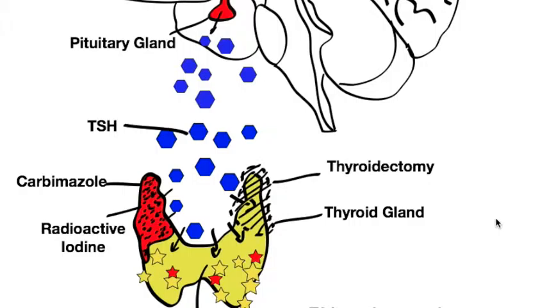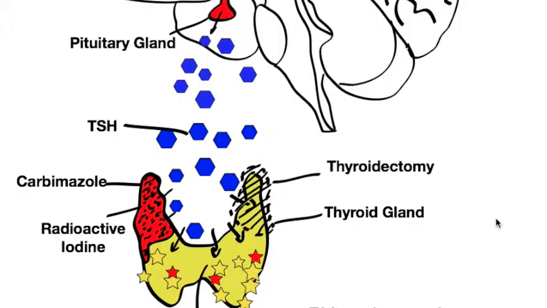The second underneath is radioactive iodine. Now that is taken orally again, and that is absorbed by the thyroid gland, and from within the gland, the radioactive product reduces the amount of thyroxine that's produced by destroying cells locally. And the third method is shown on the right-hand side at the top, which is thyroidectomy, or surgery, which results in removal of part of the thyroid gland itself.